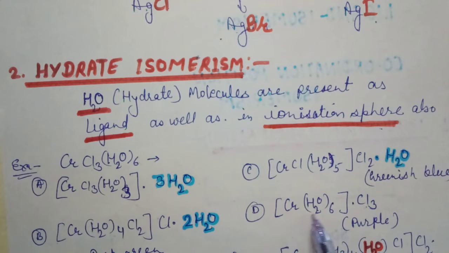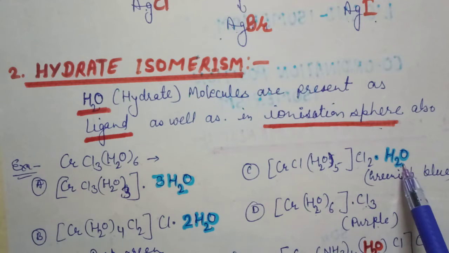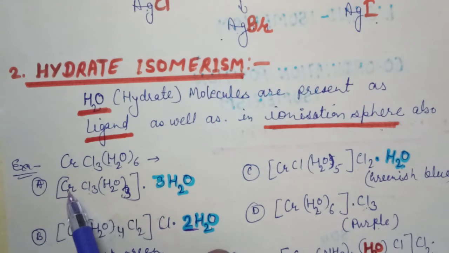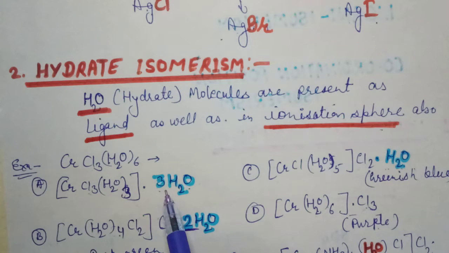Okay, see, it is hexaaquachromium(III) chloride, it is of purple color. It is pentaaquachloridochromium(III) chloride monohydrate, it is monohydrate. This is diaquadichloridochromium(III) chloride dihydrate, it is dihydrate. And it is triaquatrichloridochromium(III), and this will be trihydrate. As there is no hydrate in the first one, the others are monohydrate, dihydrate and trihydrate.